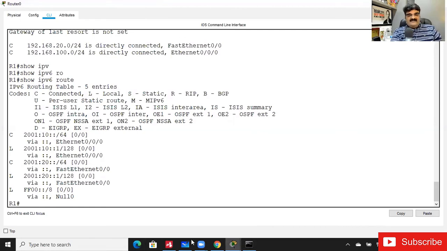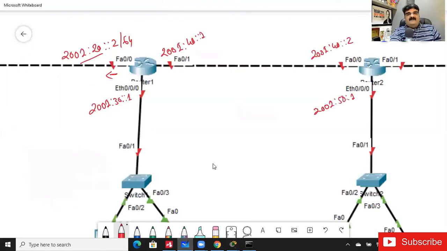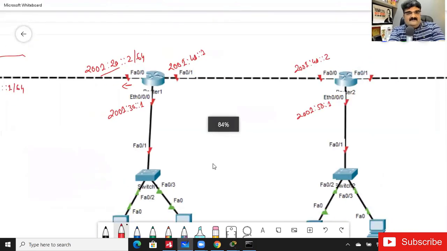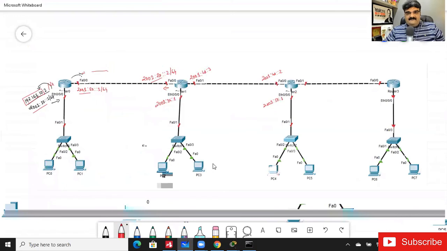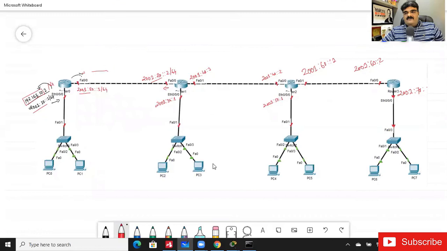If you want to check this lab, yes, this is the lab. We have these networks over here: 2001:60::1 over here, 2001:60::2 over here, and 2001:70::1. Yes, we have to add 5 networks, same as in IP version 4.